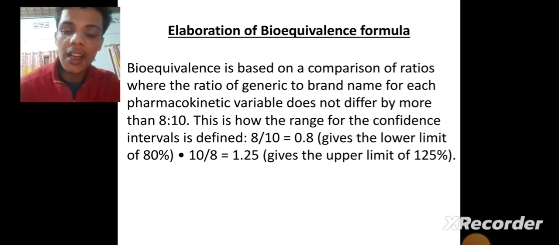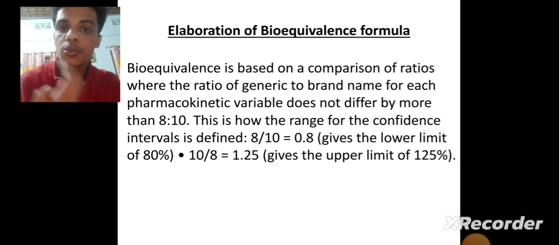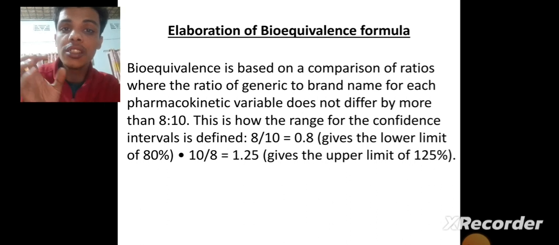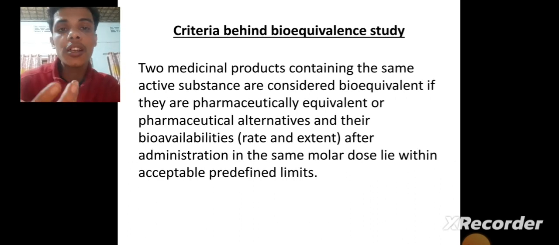First of all, here I said that we use two drugs or two agents of the same type. When you compare them, the response ratio has to be 8 to 10, which gives the lower limit of 0.8, and 10 to 8, that means 1.25, gives the upper limit, or 125%. Actually, the formula is related with the particles' response showing capability and their property showing activity.